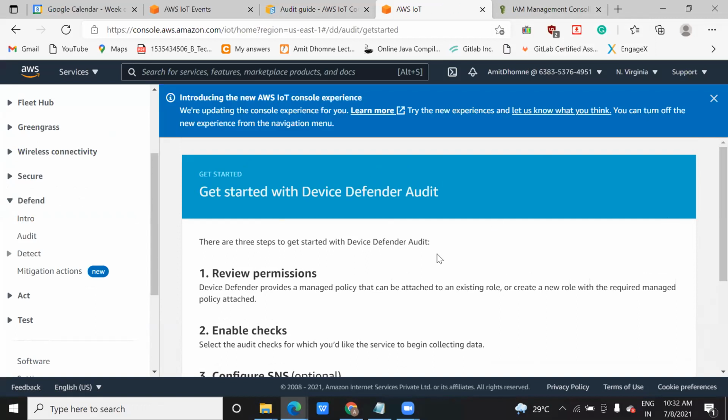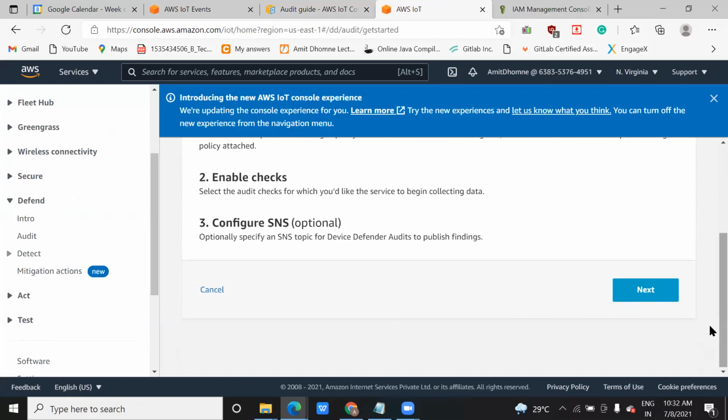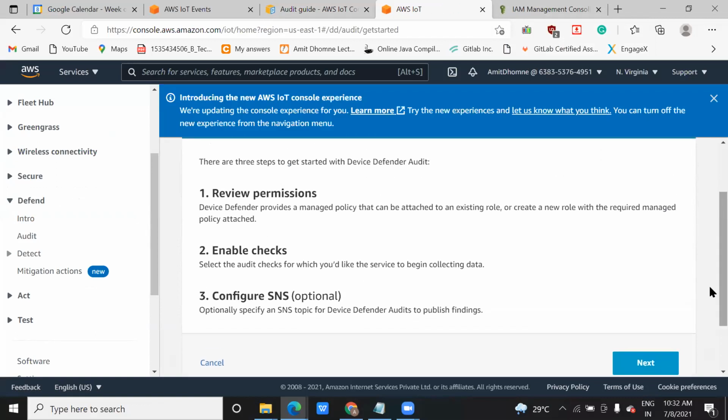The lab part I will show you tomorrow. Today I need to clear the concept behind it, what the roles and all are, so that tomorrow when we do settings and configuration you are aware of it. This Device Defender needs some policy. As you are using the root account, you don't need it. I repeat once again, as you are using your root account, you don't need to do any kind of policies, unless it gives an error.